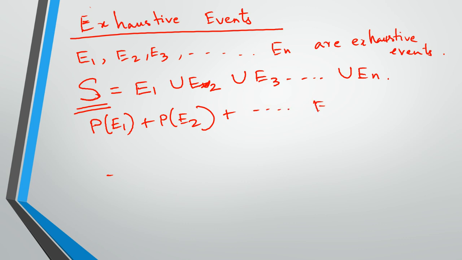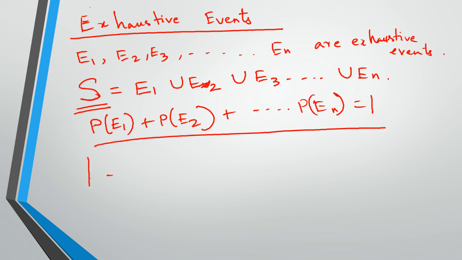So probability of En should be equal to 1. Very obvious term I'm writing here. Because if this is a sample space, let's say this is event A, this is event B, that's fine. So these have some probability. But if somebody says, what is the probability of this sample space? Entire sample space.